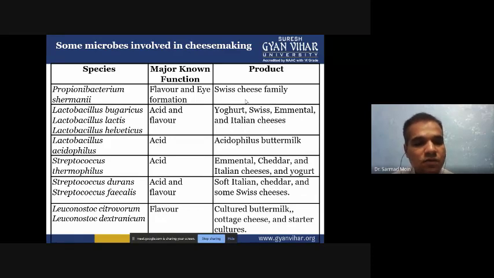Then another type of bacteria, Streptococcus durans and Streptococcus faecalis, increase the acidity and flavor of the cheese, and you have soft Italian, cheddar and some types of soft Swiss cheese. Then Leuconostoc citrovorum and Leuconostoc dextranicum will increase the flavor of the cheese, and you have cultured buttermilk, cottage cheese, and starter culture.